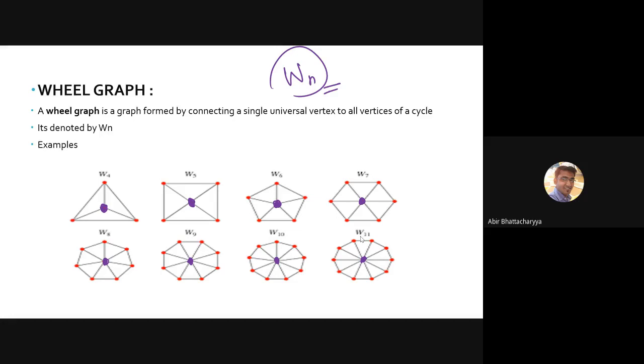Like there are 4 vertices in W4, all on the outer layer. Then we join all the vertices from the center vertex, and this creates a cycle, another cycle, and these cycles are disjoint. This creates another disjoint cycle. In every case you can figure out that they are creating disjoint cycles.